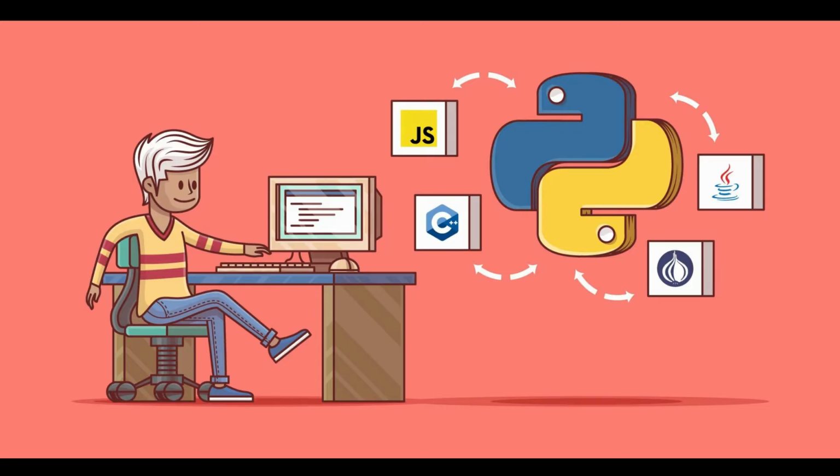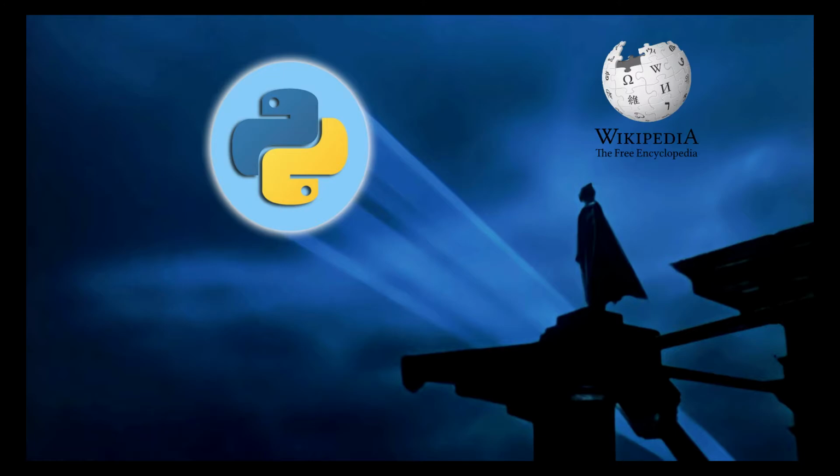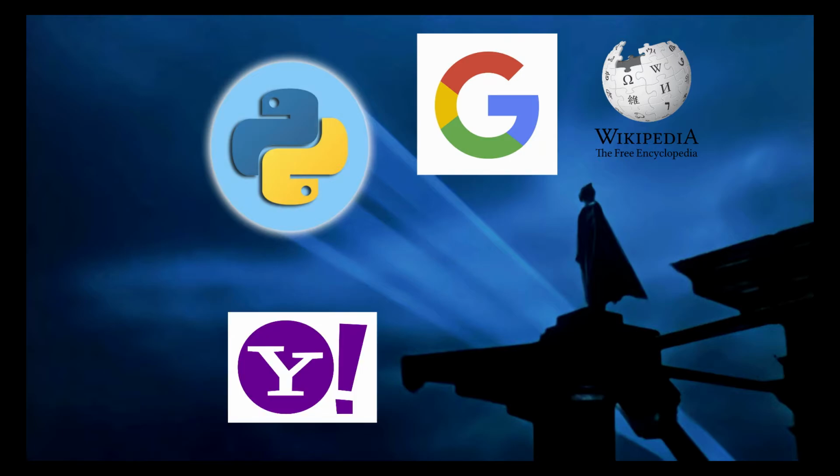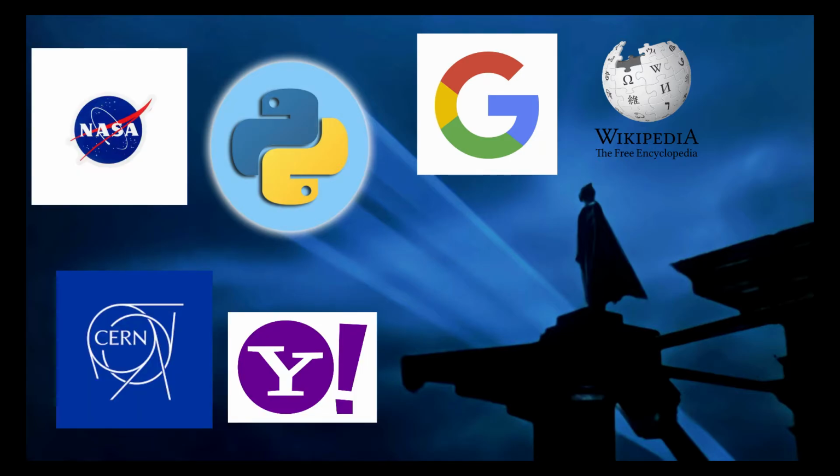So our next topic is what Python is used for. Not surprisingly, given its accessible and versatile nature, Python is among the top 5 most popular languages in the world in the present scenario. Python is used by Wikipedia, Google, where Van Rossum used to work, Yahoo, CERN, and NASA, among many other organizations. It is often used as a scripting language for web applications, as we have previously discussed. This means that it can automate specific series of tasks, making it more efficient.